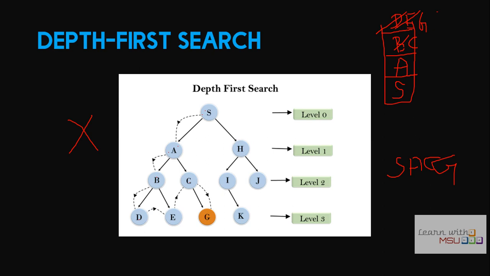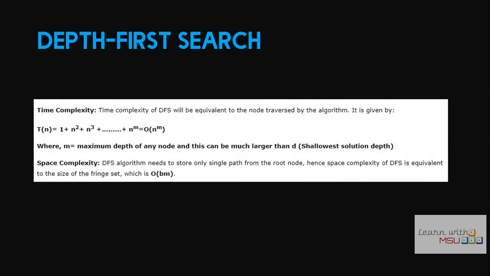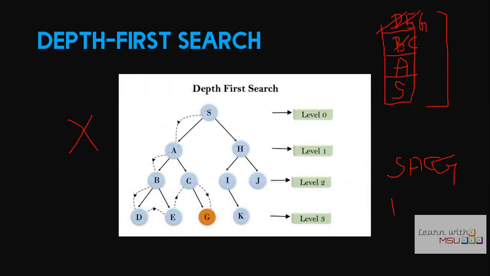But the time and space complexity is greatly reduced. Here you can see we are storing only 4 nodes at maximum. This 4 indicates the depth value. Now, the problem with DFS is, suppose here D is equal to 3, that is, the depth value is 3. Suppose M equals 100, which means the maximum depth of the tree is 100. So after D there are 100 nodes available.